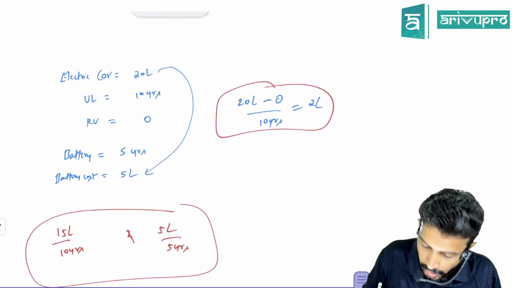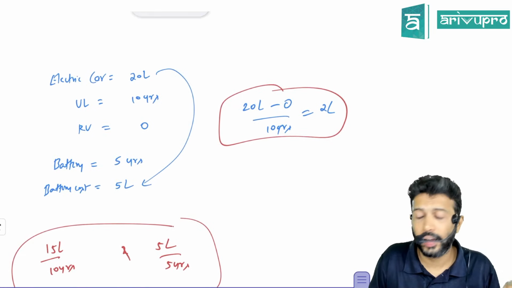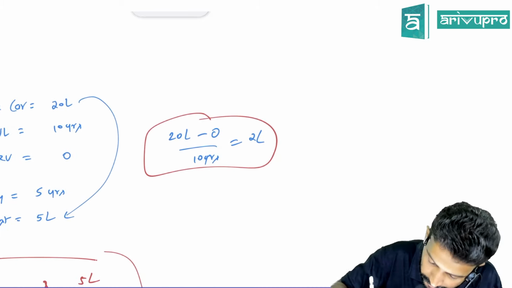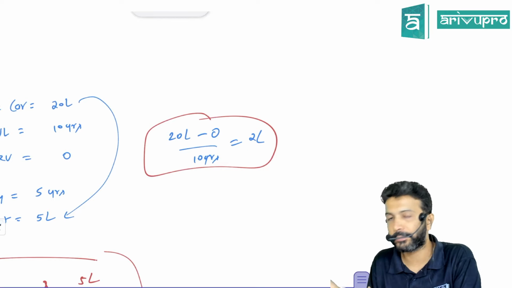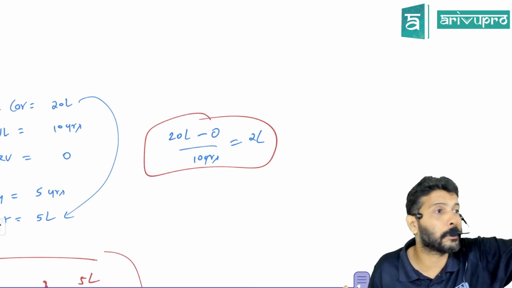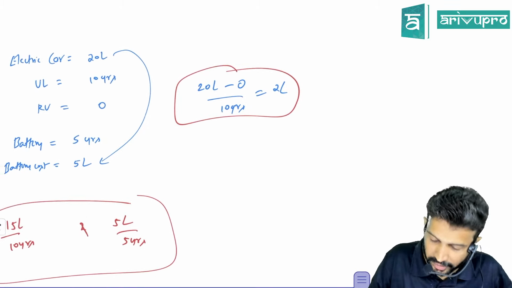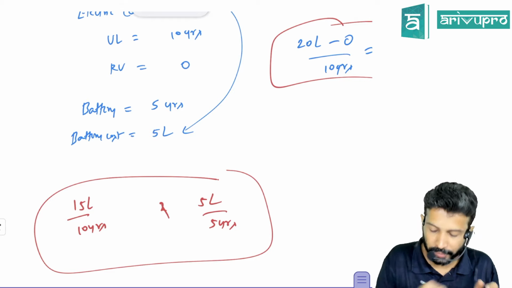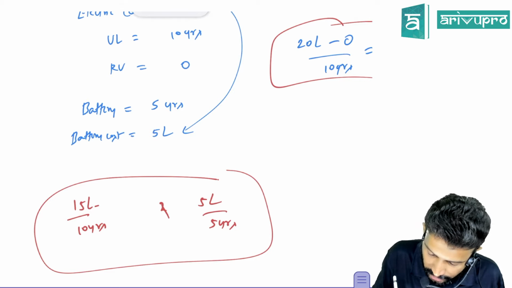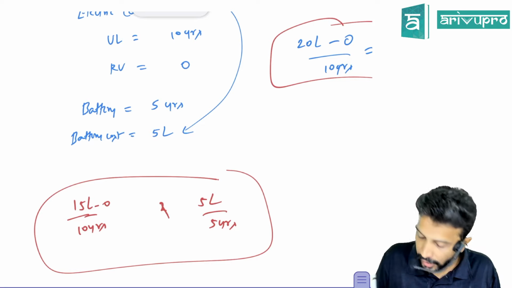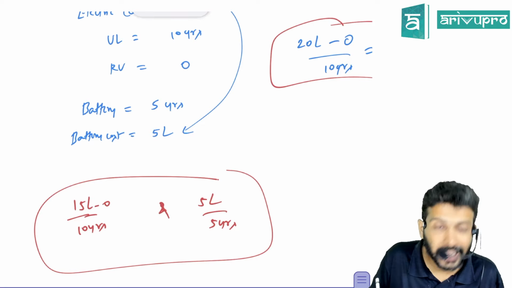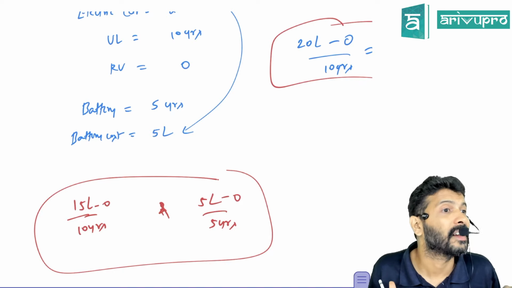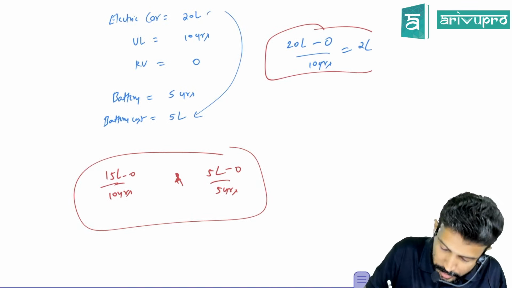The entire car value is 20 lakh and the total car will last for how many years? 10 years. So will you calculate depreciation as a totality, or will you go part by part? Part by part. Here I've given you 2 parts. One, 15 lakh relates to other parts. That will last for how many years? 10 years. There is no salvage value for either of them. And 5 lakh is the battery cost. Battery also has no salvage value, but battery life is only 5 years. Okay. The correct option is this.